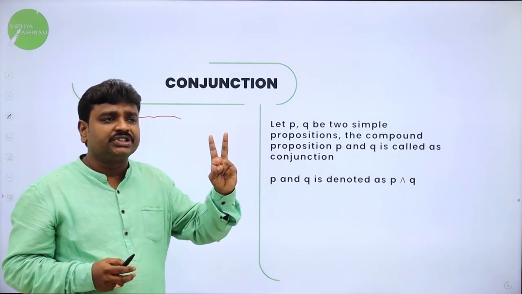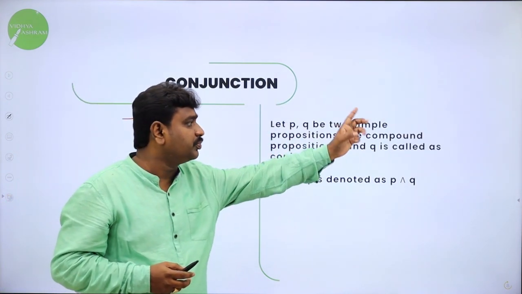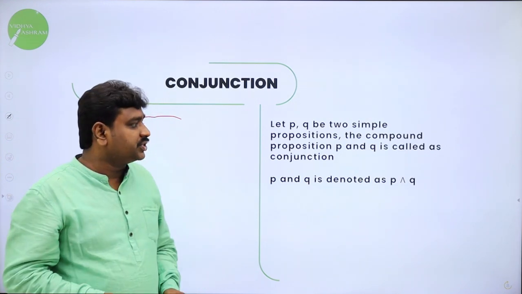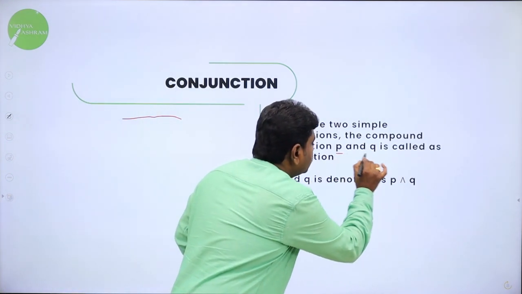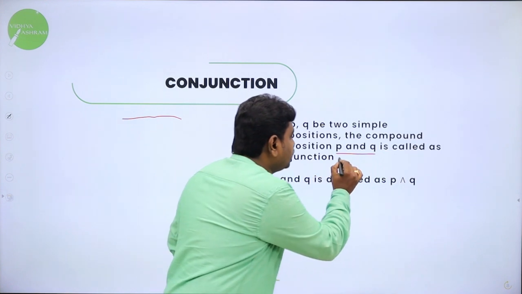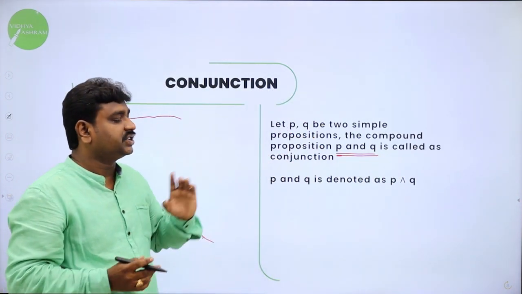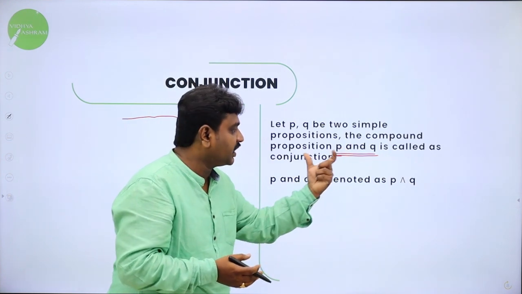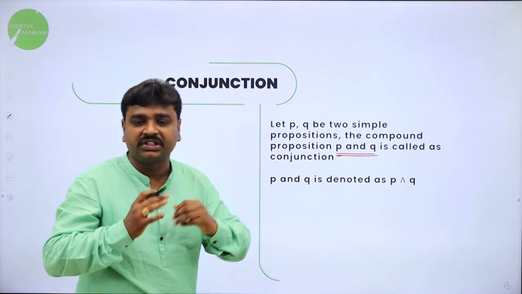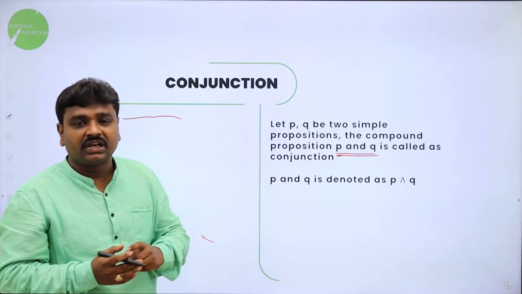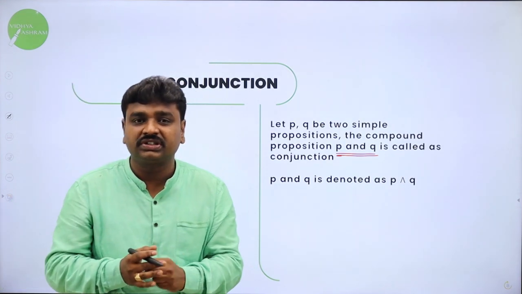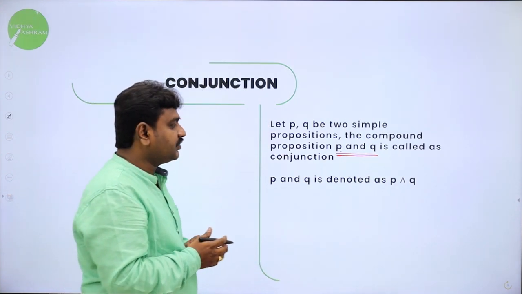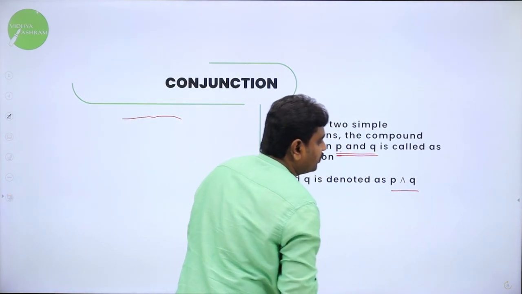Let P, Q be two simple propositions. The compound proposition P and Q is called conjunction. When you combine P, Q with the connective AND, we get a compound proposition P and Q, which is called conjunction. So, define conjunction: let P, Q be two simple propositions. The compound proposition P and Q is called conjunction, and it is denoted like this, P and Q.